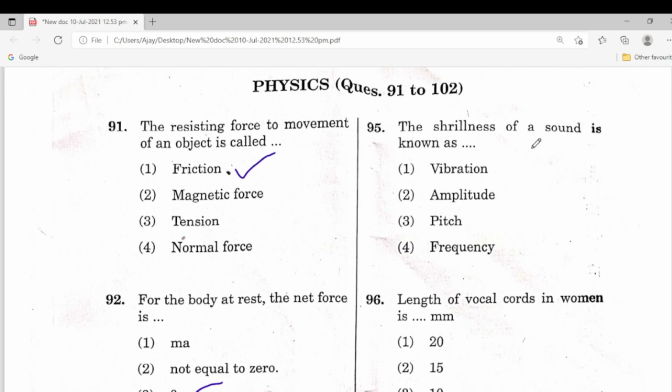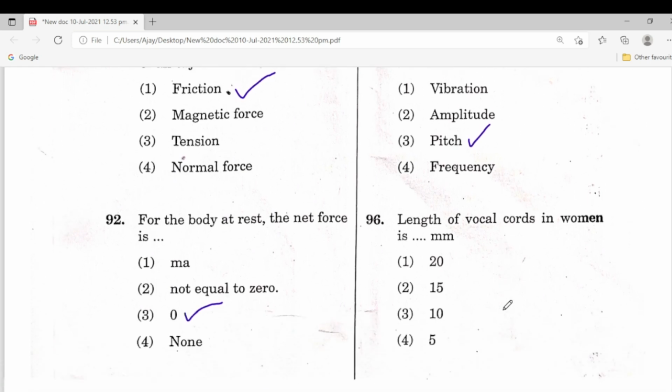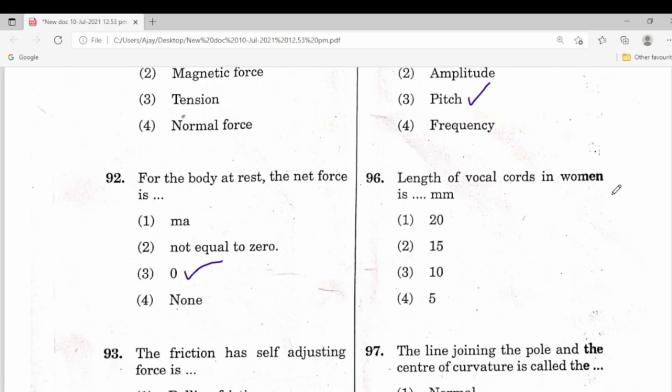The shrillness of a sound is known as vibration, amplitude, pitch, frequency. So the correct answer here is pitch. 96. Length of vocal cords in women is dash millimeter. So this is 15 millimeter, correct answer, second one.